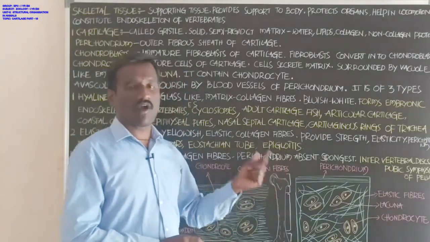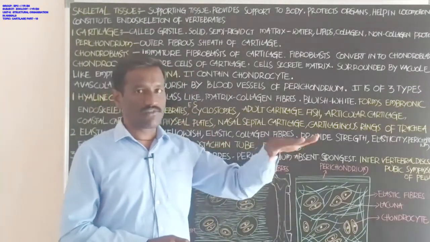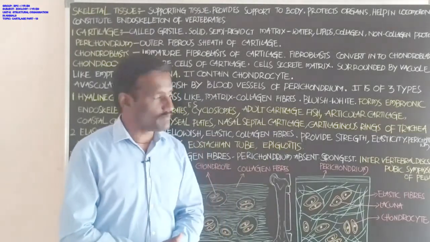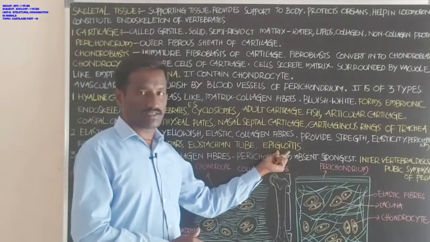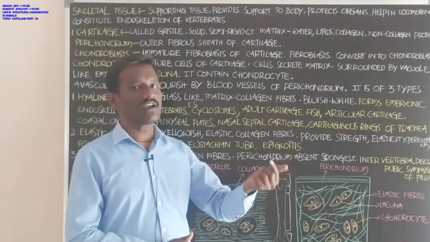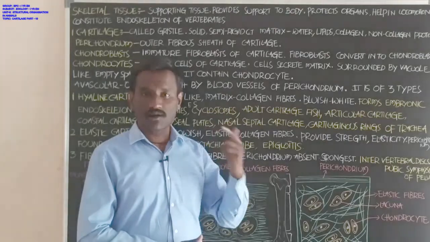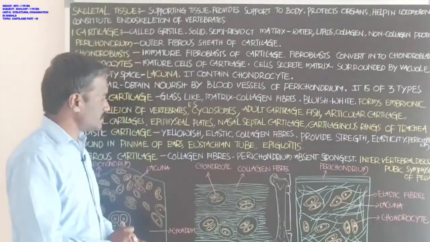Epiglottis: the trachea is covered with a leaf-like flap made up of cartilage, called the epiglottis. It prevents food material from entering the trachea, the respiratory system.